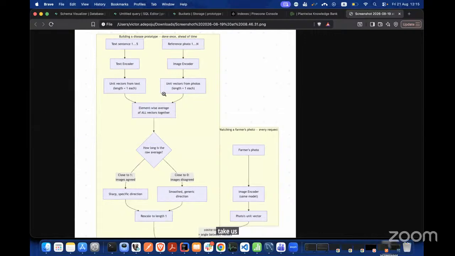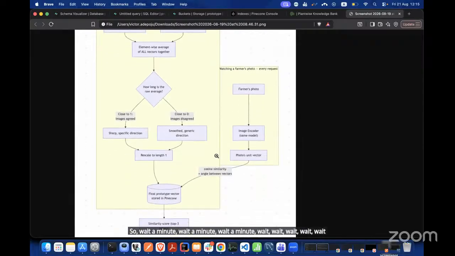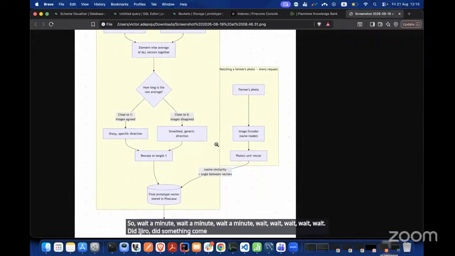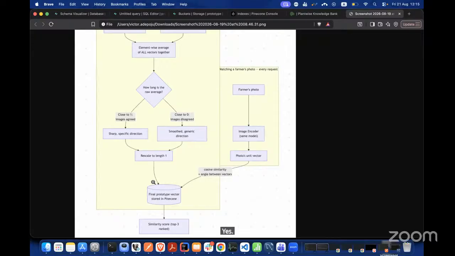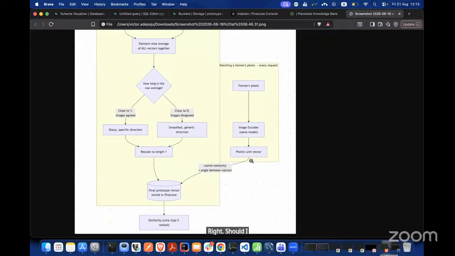Wait. Did Ijiro, did something come back? Yes, Prof. All right. Okay, so show the response. Right, should I stop sharing? Yeah, unshare, because she has some other images she can show. Oh, that's great. So I'll just wait for the responses before we present the next part.